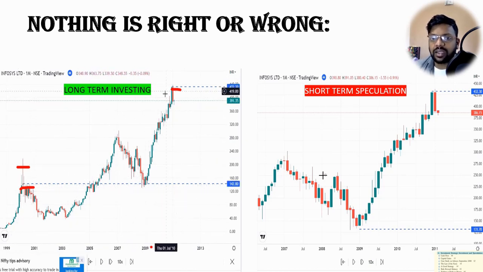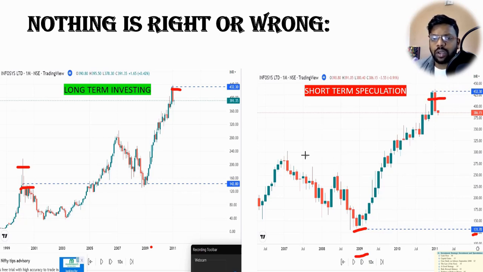On the other hand, a different person makes an entry here in 2009 at the price of 130. So he got the same stock at a lesser price in 2009 and he also sells at 432.